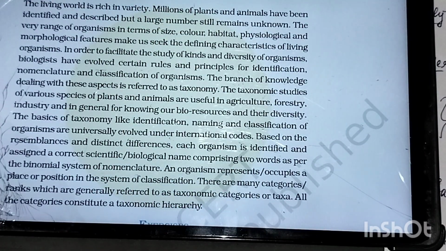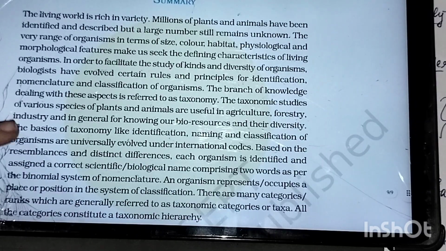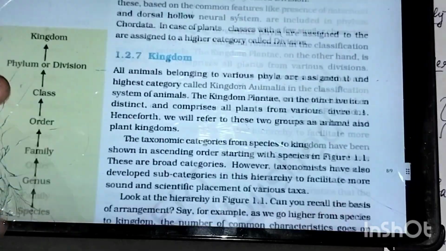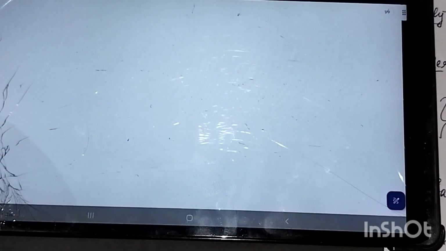It is very simple. Whatever we studied is there in the summary. You have to go through the summary. Summary is very very important. Soon I'll be uploading the PYQs of this chapter. You can do that as well.